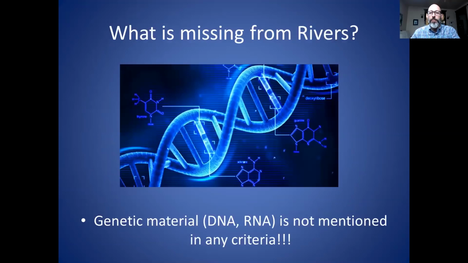So notice what is not in Rivers' criteria. There is nothing about genetic material, DNA or RNA, mentioned at all. In other words, you don't even have to look at the genetic material in order to prove these criteria. And at least formally, the genetic material or specific sequences does not have a role in proving that a virus causes a disease. And I'm following what is specified by the authors of the Nature paper.